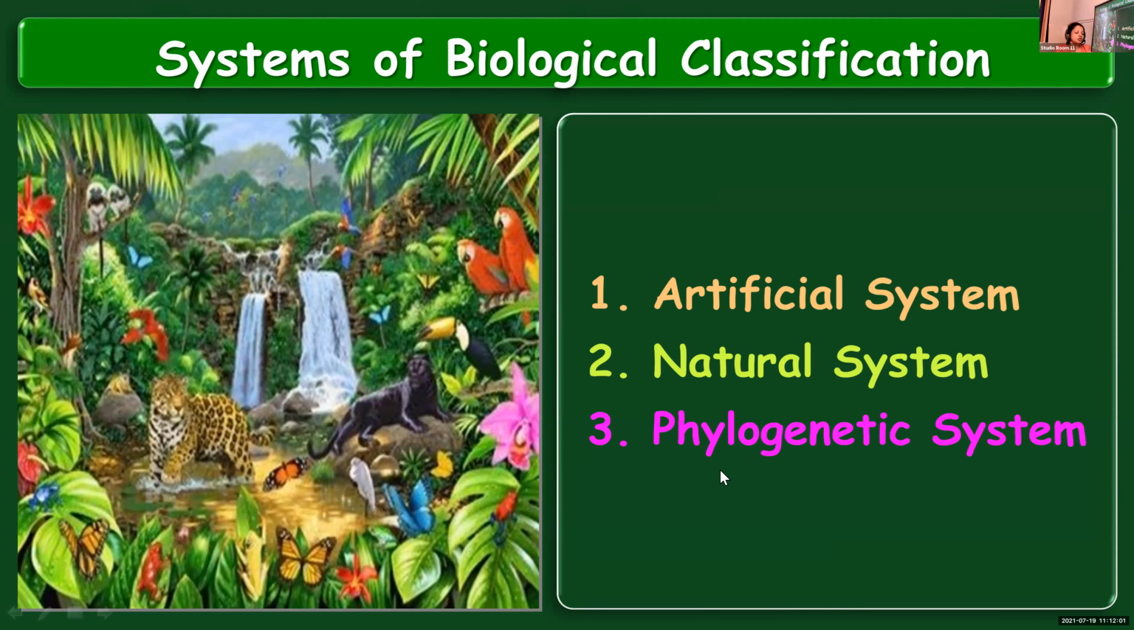What do you mean by phylogeny? Any idea? Evolutionary history, that is known as phylogeny. So this system of classification deals with the evolutionary history of organisms. So the 3 major systems of biological classification are artificial system, natural system, and phylogenetic system, and you will see what are the main features of these different systems of classification.